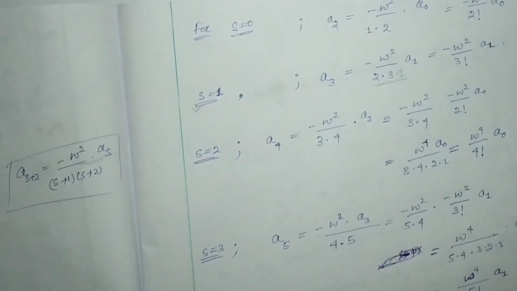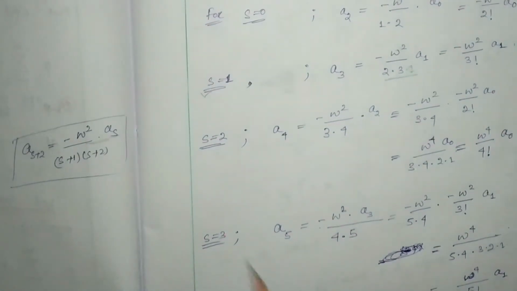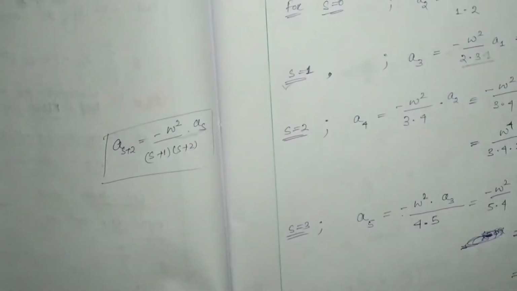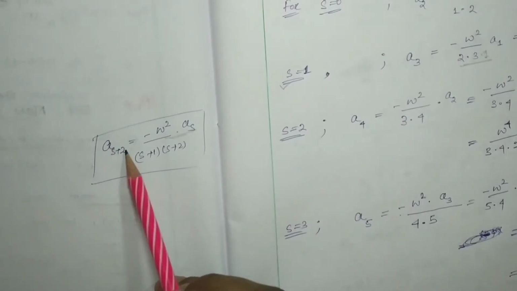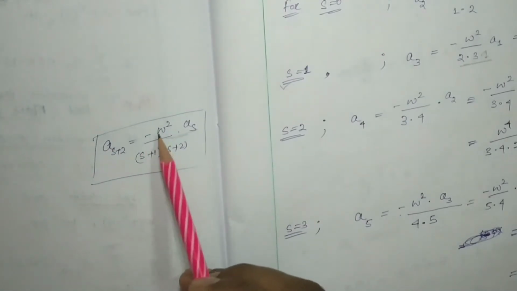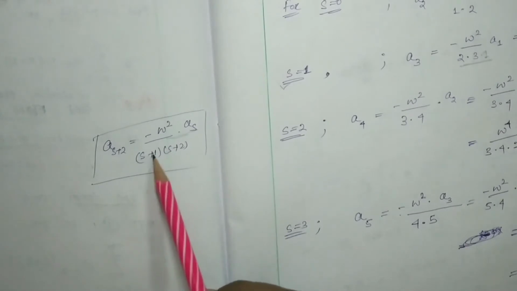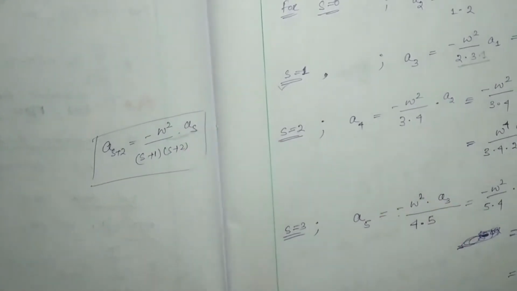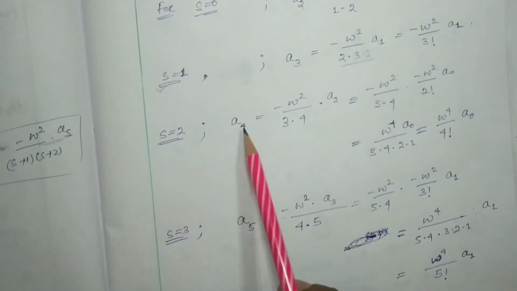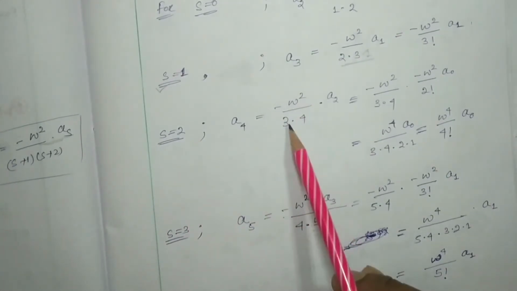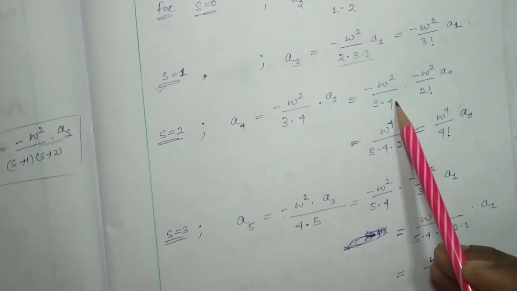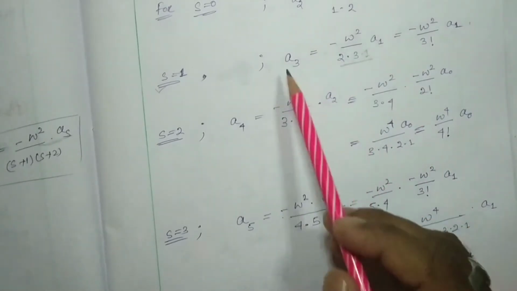Okay. Now we have to consider s equal to 2. If we put s equal to 2, then it will be a4. a4 will be equal to minus omega square by (2+1) into (2+2), that is 3 into 4, into a2, which is equal to minus omega square by 3 into 4 into a2. a2 we already found here.